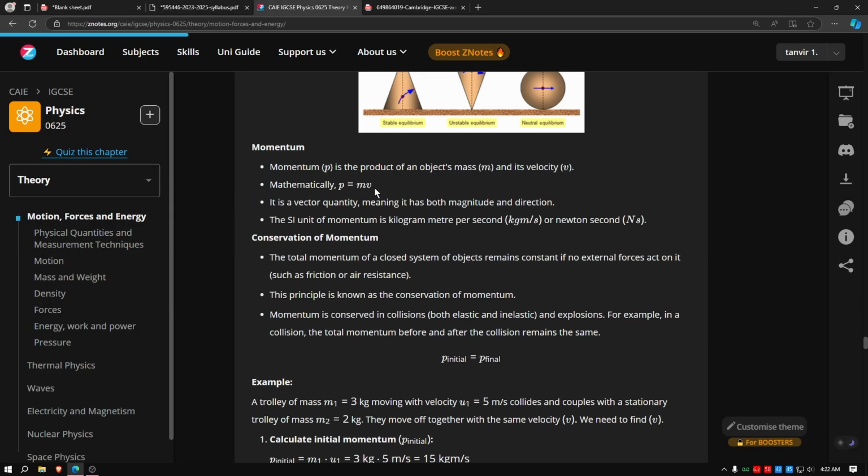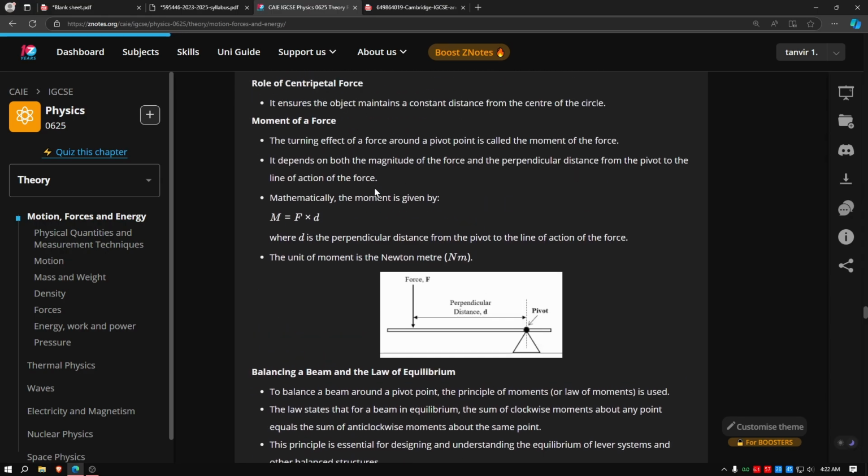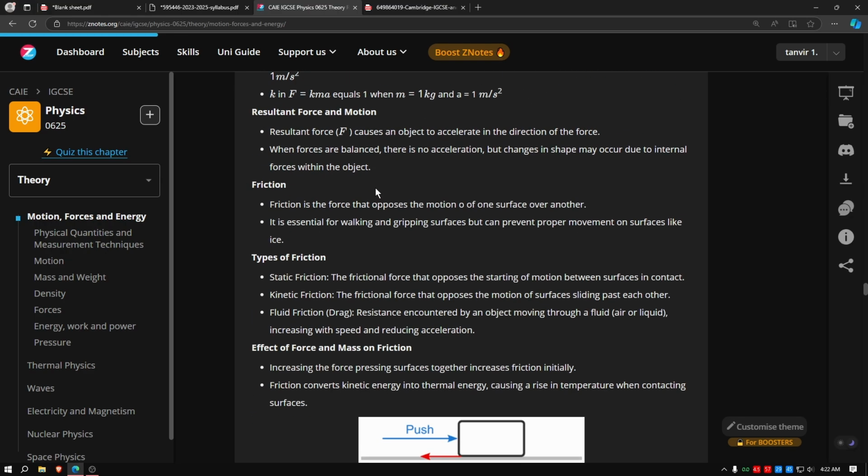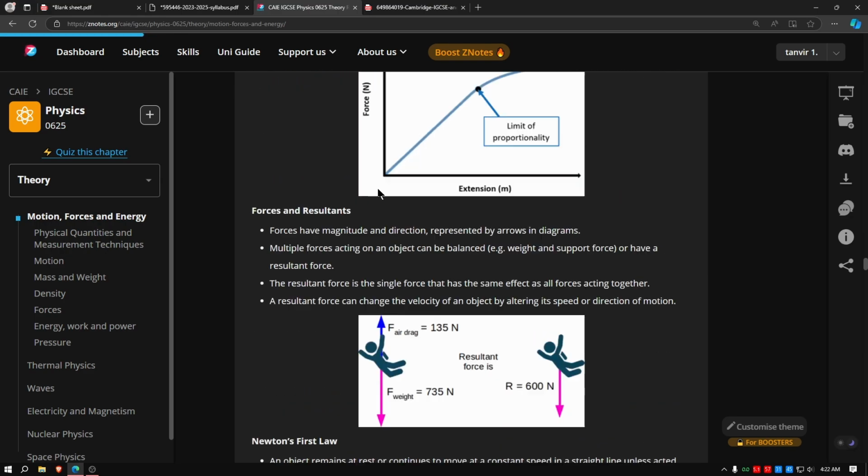And yeah, I am scrolling through the notes. If you want to read it, you can pause and read.